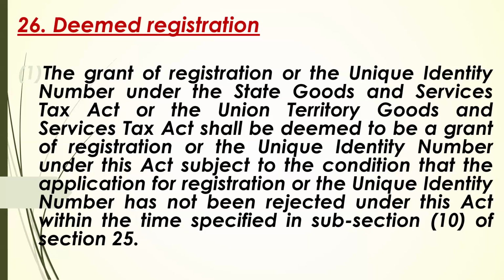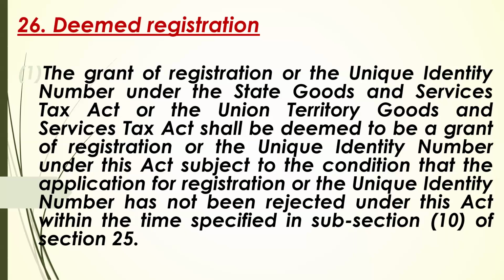Deemed registration, subsection 1. This section is basically about this: if we have applied for registration in a state, registration for state GST, then it will be applicable equally to central GST. The grant of registration or the unique identity number under the state GST or the union territory GST shall be deemed to be grant of registration or unique identity number, subject to the condition that the application has not been rejected within that time.